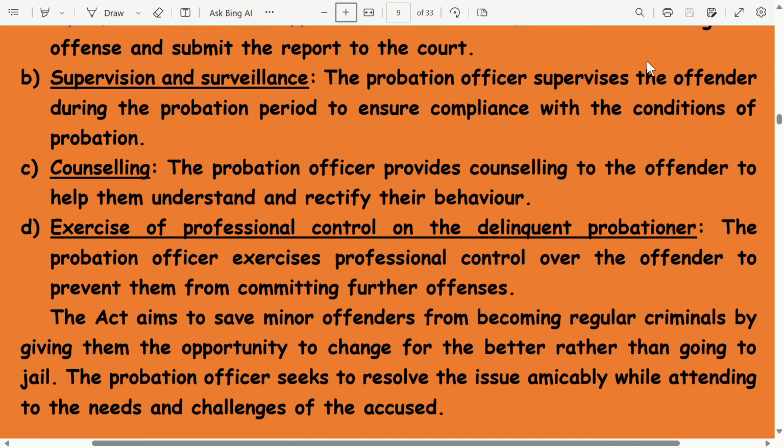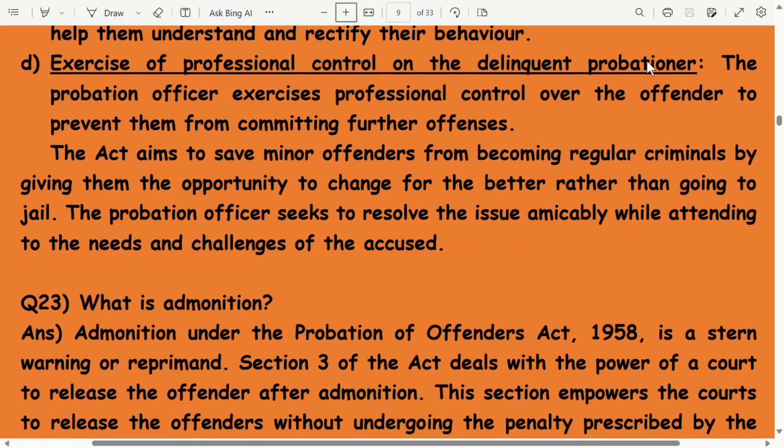The Act aims to save minor offenders from becoming regular criminals by giving them the opportunity to change for the better rather than going to the jail. The probation officer seeks to resolve the issue amicably while attending to the needs and challenges of the accused.